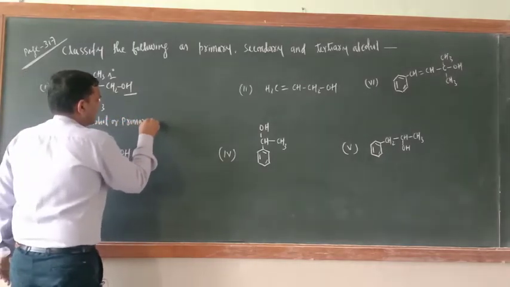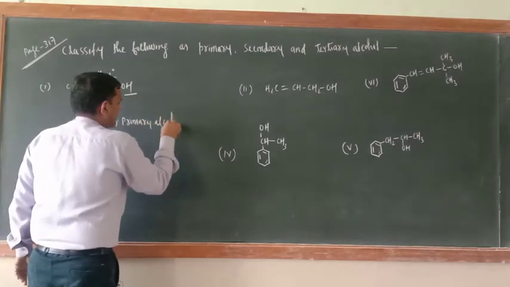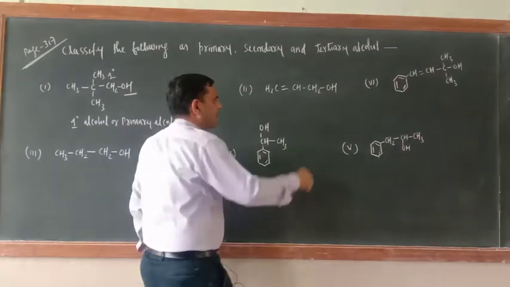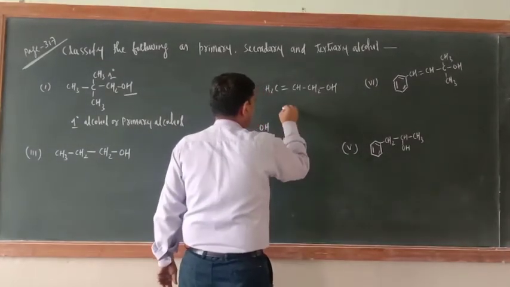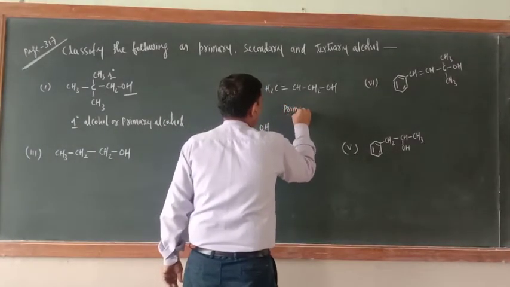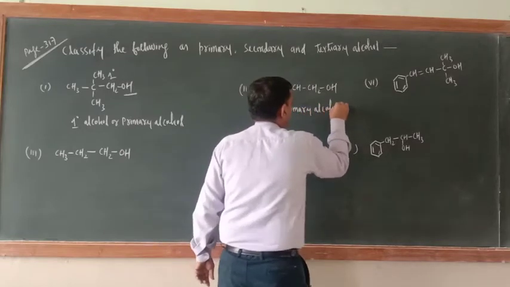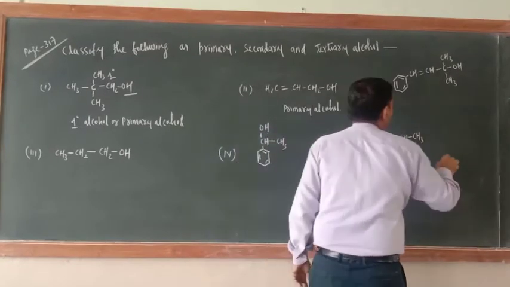Just concentrate on the carbon atom to which OH is bonded. What about this one? This is also primary alcohol only.